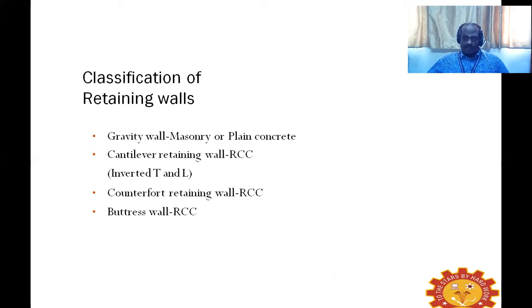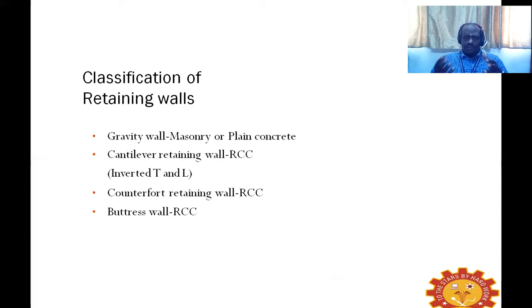For the upright wall, when it is vertically standing, if I give additional support like tapered wall or battered wall at intermittent distances throughout the length of the retaining wall, then it is said to be a counterfort retaining wall, and the supports which I give intermittently are termed counterforts.